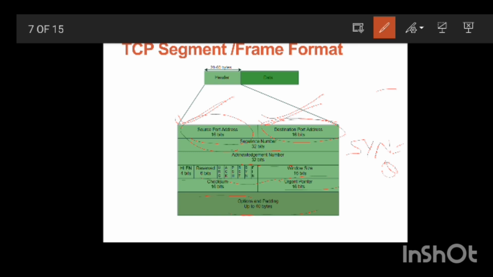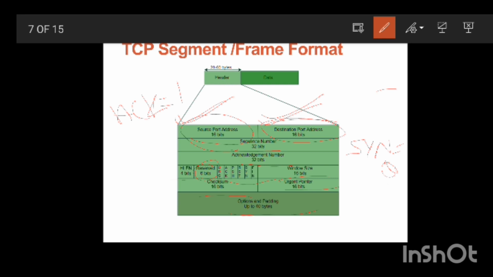Then comes the acknowledgement number. It is 32 bits, and if the acknowledgement flag is set, meaning ACK value equals 1, then the value of this field is the next sequence number that the receiver is expecting. Then comes reserved. It is 6 bits and is reserved for future use and should be set to 0.